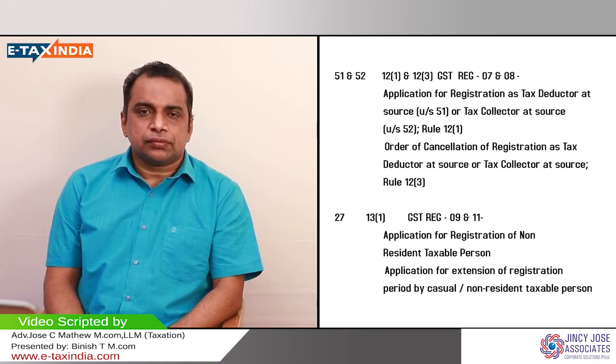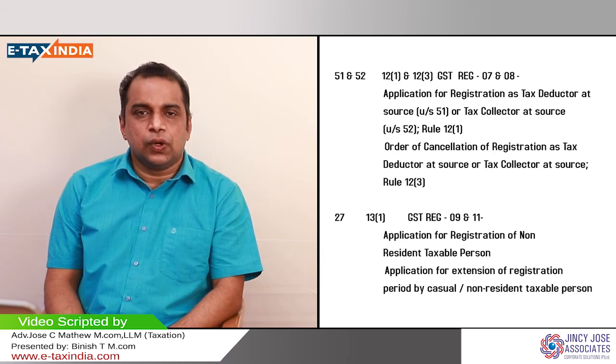The next one is the non-resident taxable person. Another one is the casual taxable person. And the persons who are providing database access or retrieval services. Let me repeat: the persons who are providing database access or retrieval services from a place outside India to an unregistered person in India.